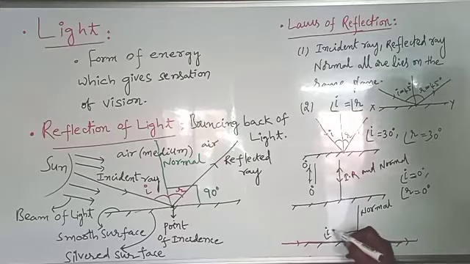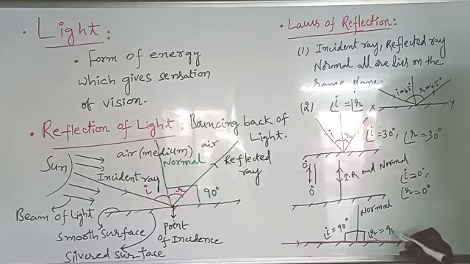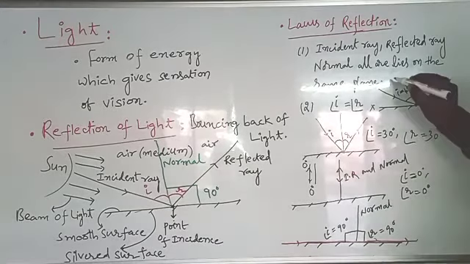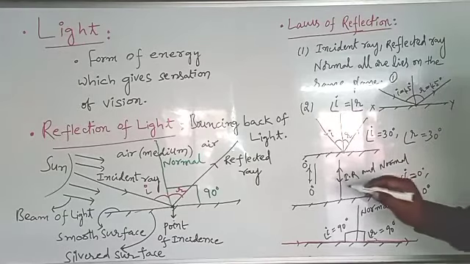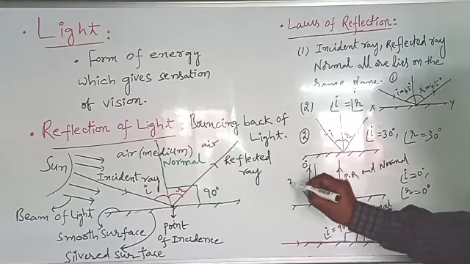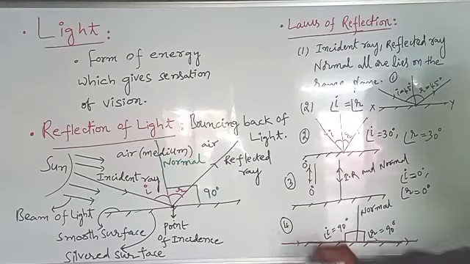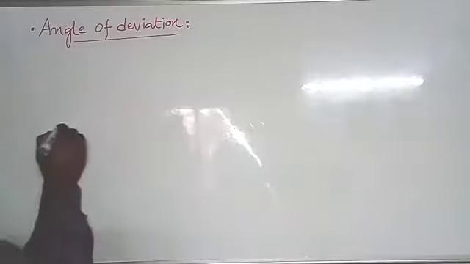Here the angle between the incident ray and the normal is 90 degrees. So that's why the angle of incidence is 90 degrees. The angle of reflection is also 90 degrees in this case. You can see the first example, second example, third example, and fourth example for understanding the laws of reflection.